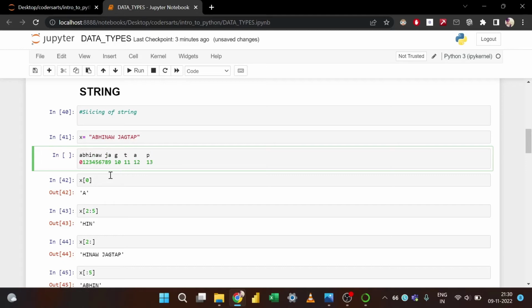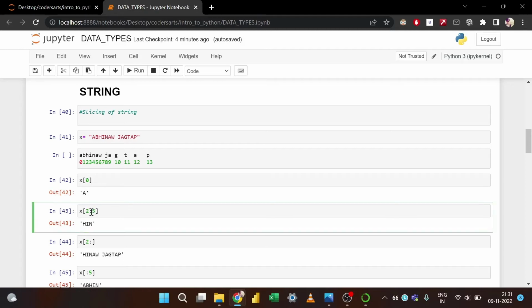Suppose I write x of the zeroth element, what will it print? A. This is the zeroth element, so it will print A. After this we can see the slice, which is the slicing of the string. Now our slice will start from 2 and go up to 5.